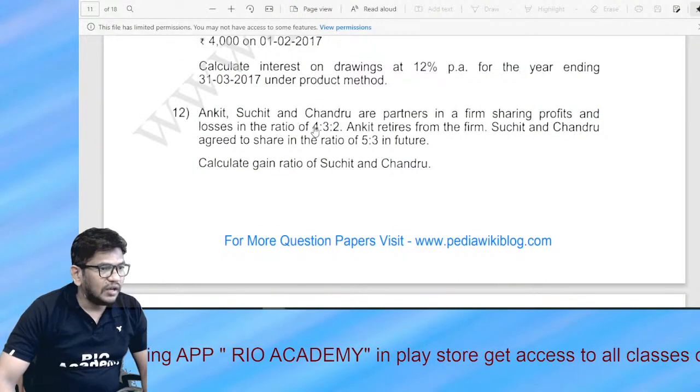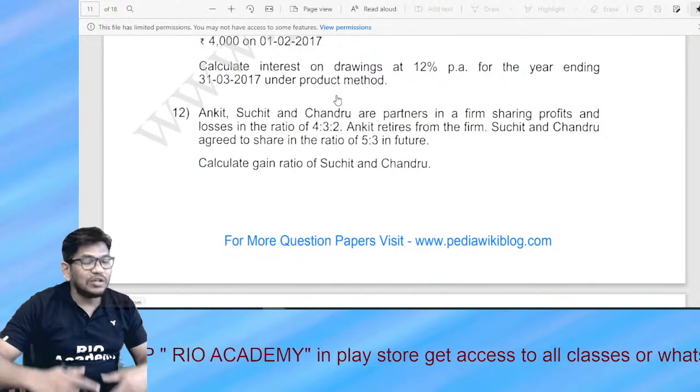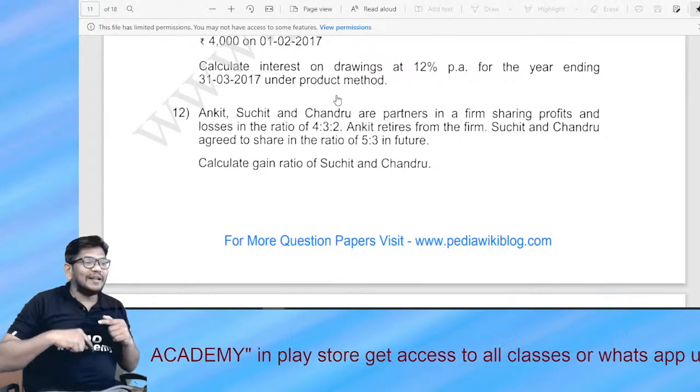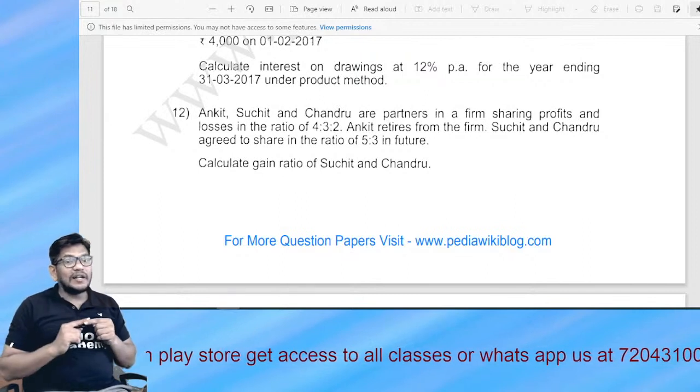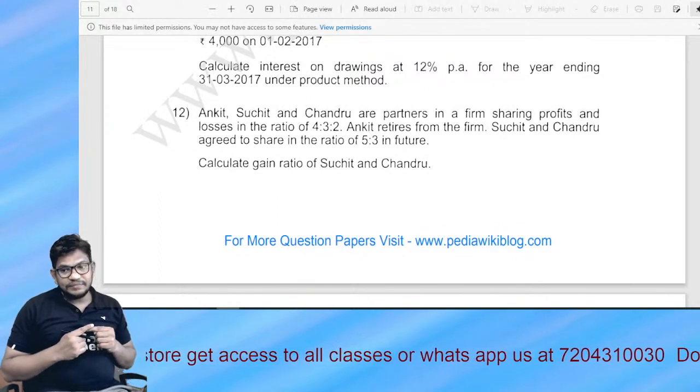Have a look at the question here, with Ankita and Suchit. In the sacrifice ratio, remember one thing: what does the partner do? The partner retires.